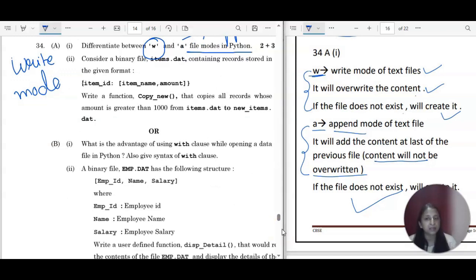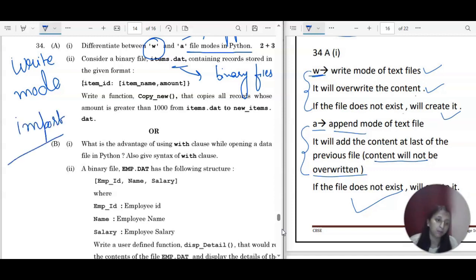Now consider a binary file items.dat. So what is this DAT? DAT is one of the extensions for binary files, right? And if you want to do anything in a binary file, which module do you have to call? The pickle module. And with the help of which keyword can you call any module? With the help of the import keyword. So, containing records stored in the given format.